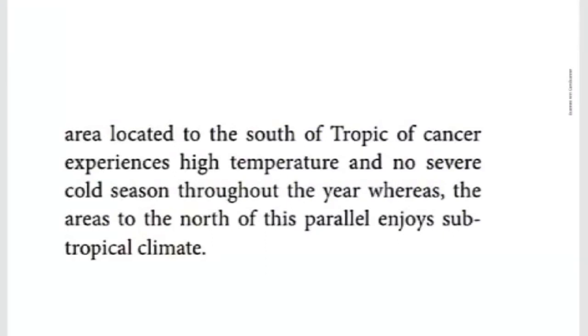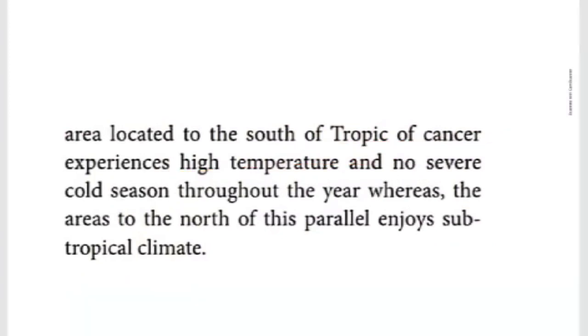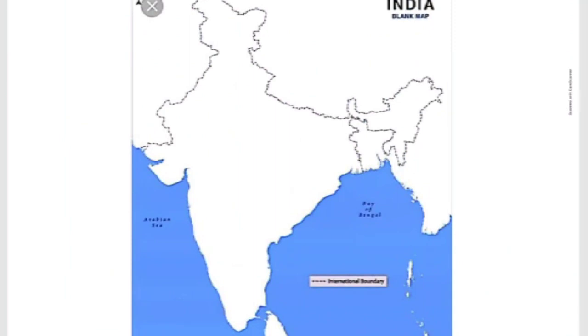At the same time, the northern part of India, what type of climate are they experiencing? Subtropical climate. So here it is given: the southern part of the Tropic of Cancer experiences high temperature but no severe cold season throughout the year, whereas the areas to the north of this parallel enjoy a subtropical climate. Yes, so here it is given, children.